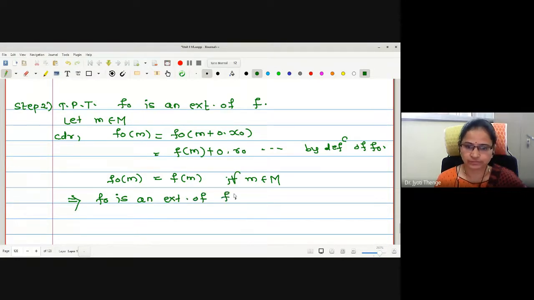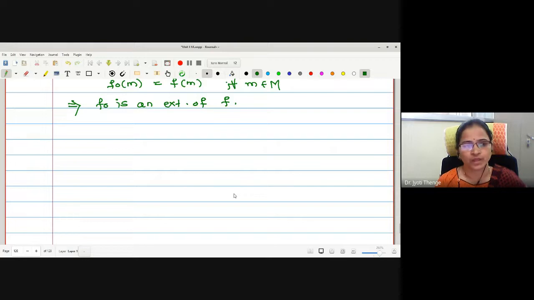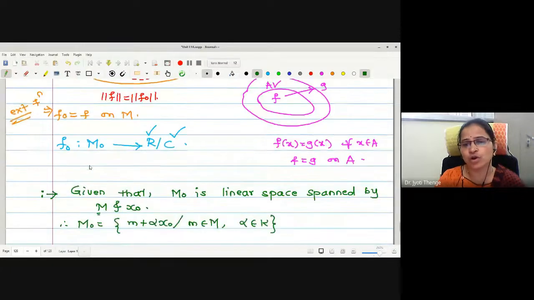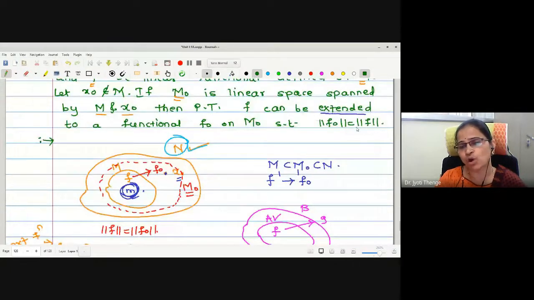small f. Now we will prove the third step of either boundedness or linearity. But what we have observed is, while proving boundedness, actually we wanted to prove it in this, but while proving the fourth step, norm f naught is equal to norm f itself, boundedness will be verified.